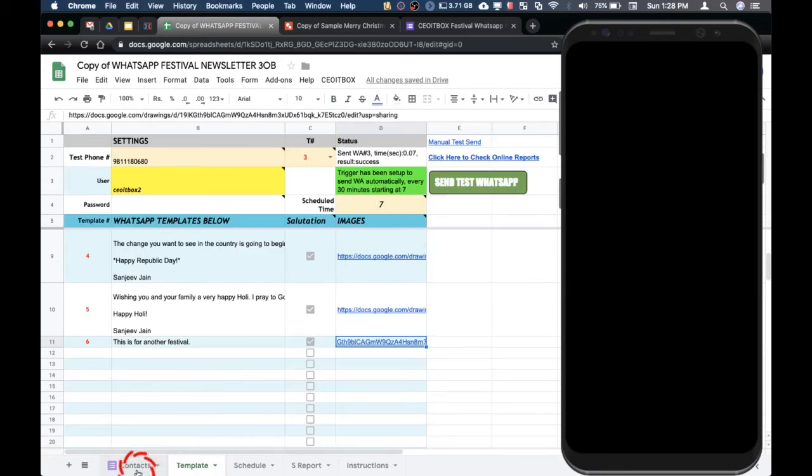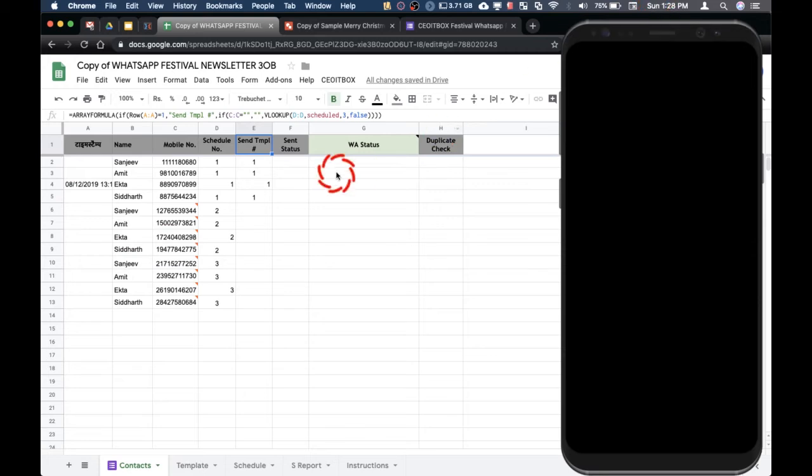But since right now it is 1:28 p.m. and that time has already passed, I will try and trigger this manually. I go here and click on this now. This is just for manual sending or demo purposes. You don't have to do this. I just want to simulate how these messages will go at 7 a.m. on the desired day.